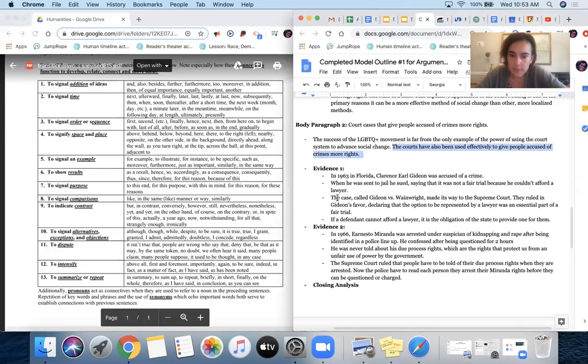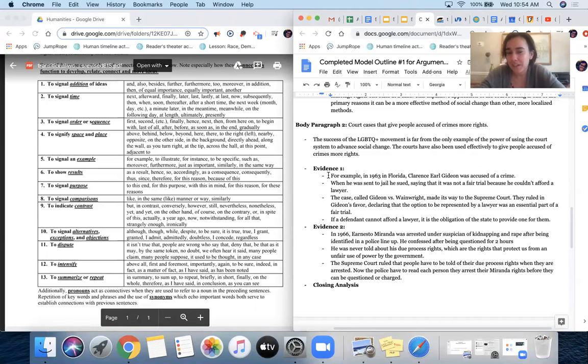My next part says, in 1963 in Florida, Clarence Earl Gideon was accused of a crime. I know that this, really all of this, is an example of the courts being used to give people accused of crimes more rights. Thus, I'm going to look at this to signal an example. And in this case, I'm going to keep it really simple and just say, for example, in 1963 in Florida, Clarence Earl Gideon, his name is so hard for me to say, was accused of a crime.